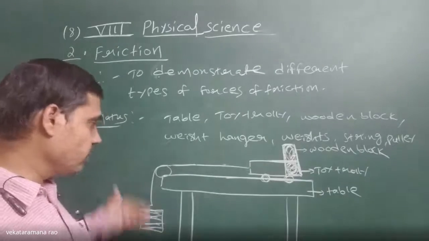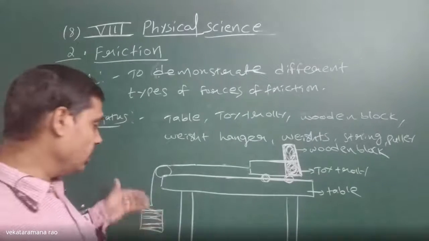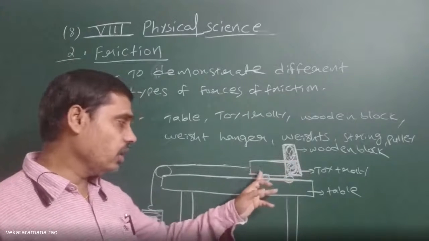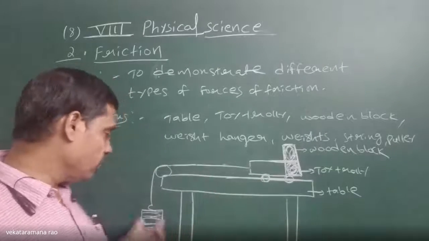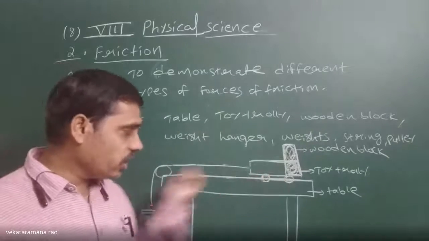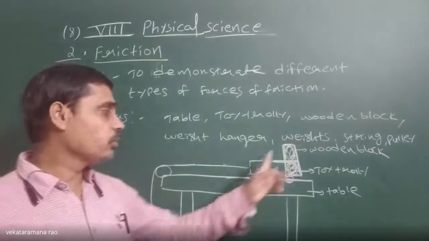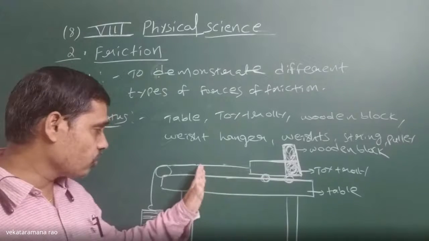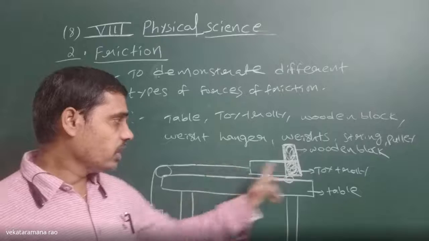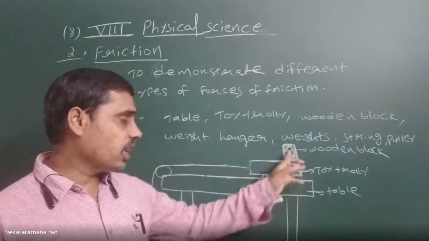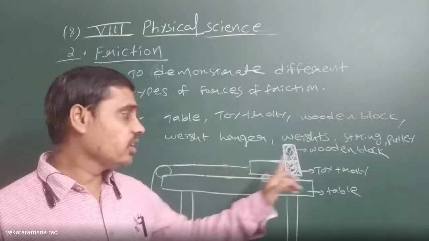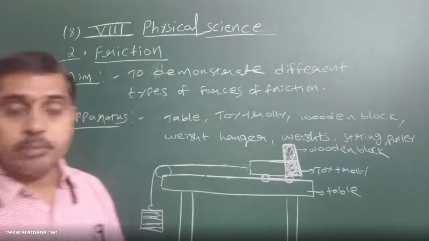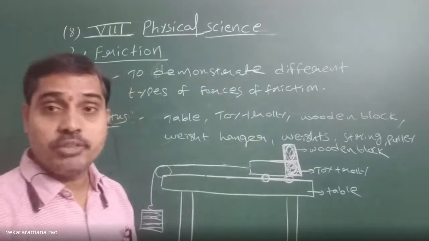Now, if you go on increasing the weights, what will happen? If you go on increasing the weights, this block will move along with this trolley up to a certain distance, and if you increase the weight still further, only the trolley will move forward and this block will fall. That means up to what weight or force it can maintain static friction. That is known as the limiting force of friction.